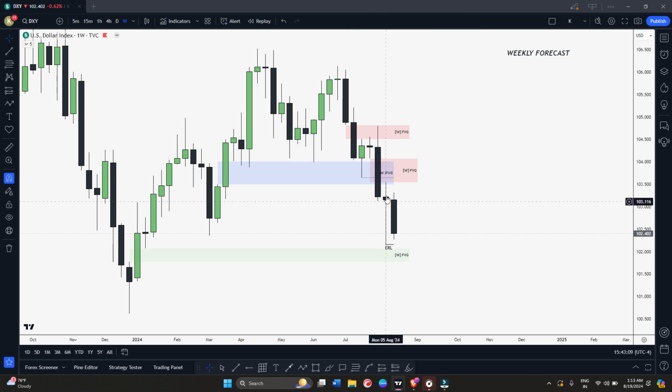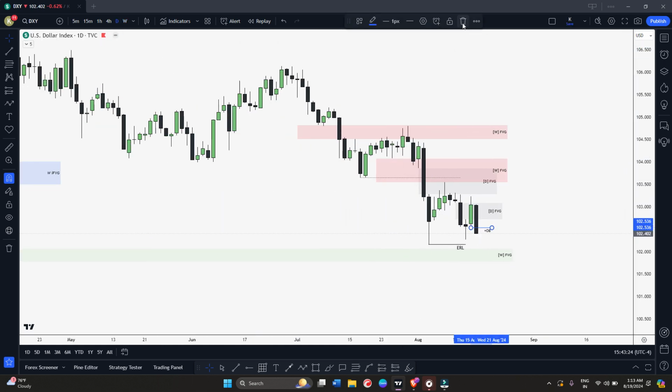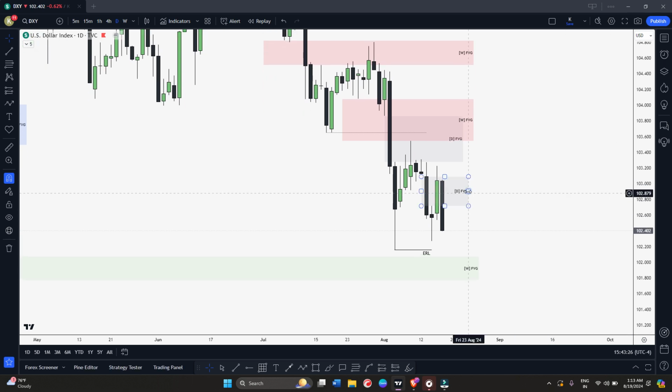You can see this candle basically took resistance here and then traded lower. So we put it back here. Of course we didn't tap this weekly bearish fair value gap, but if you come to the daily time frame, you will see we created this daily bearish fair value gap. From weekly we didn't reach the weekly level, but we were already inside this daily bearish fair value gap, and you can see we created another daily bearish fair value gap last week.